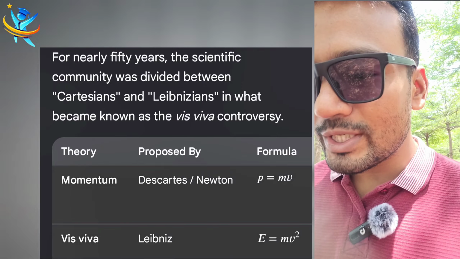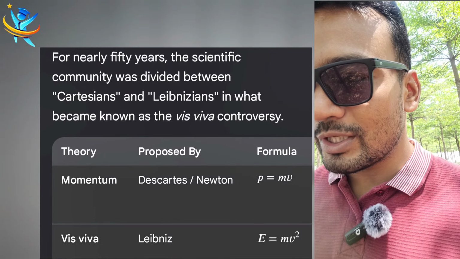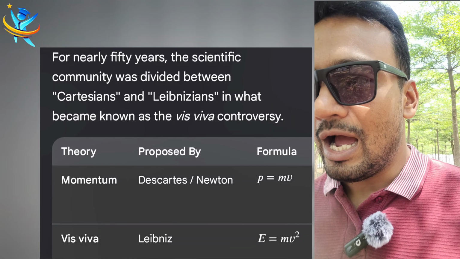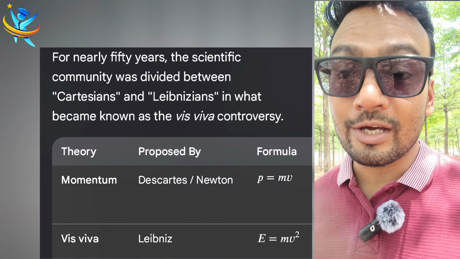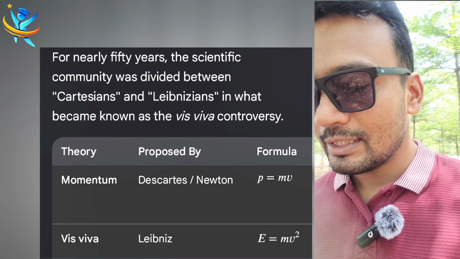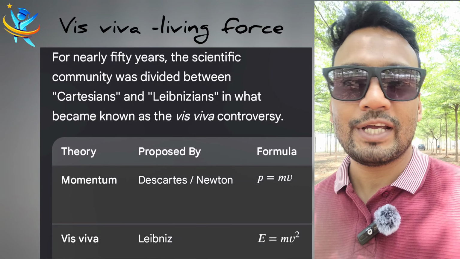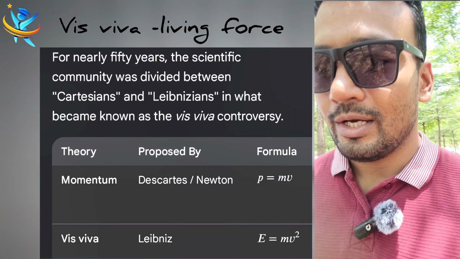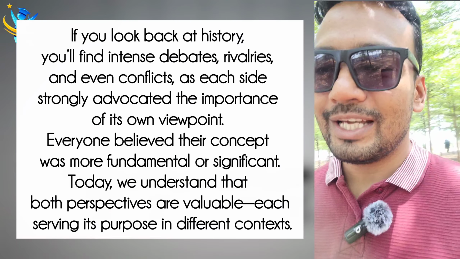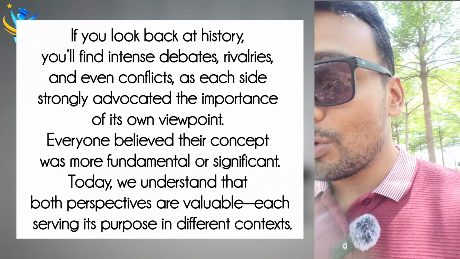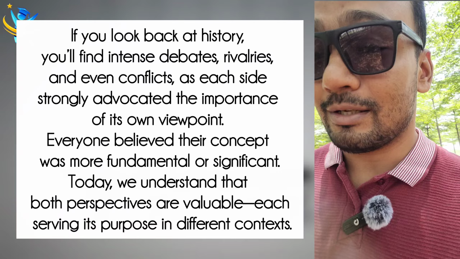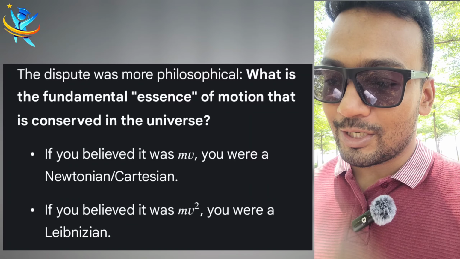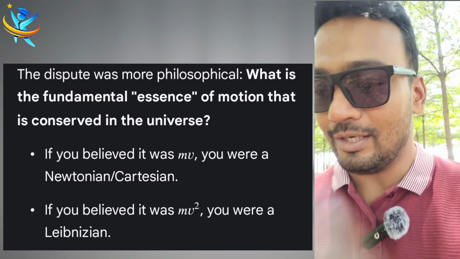So the question is, who is correct? And in Newton's second law, in that calculation of force, what exactly do we need? Newton's momentum, which he also called inertia, and this Leibniz's vis viva, VIS, VI, VA. He gave this name to his quantity of motion. And their fight over this went on for almost 50-60 years, they had a very strong debate over it. And there were like two groups. One was the Newtonian group, another one is this Leibniz group.